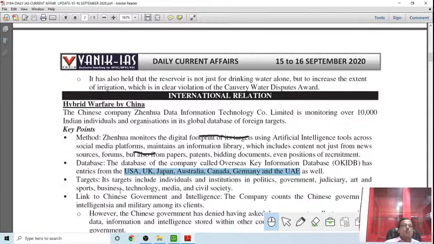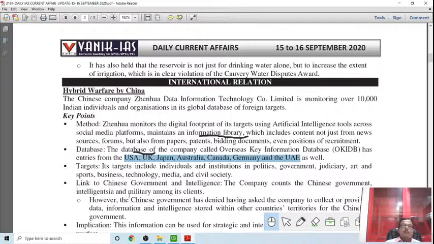See, the entire gamut of people are under scrutiny. Linked to the Chinese government and intelligence, this company counts the Chinese government, its intelligence agencies and the Chinese military among its clients.